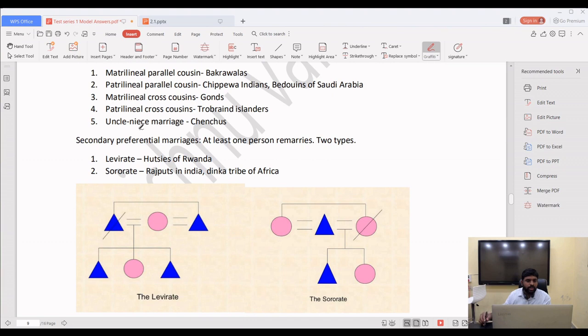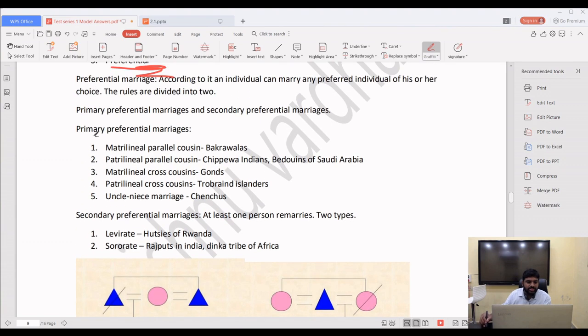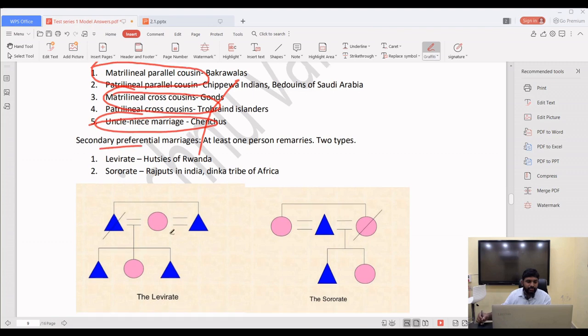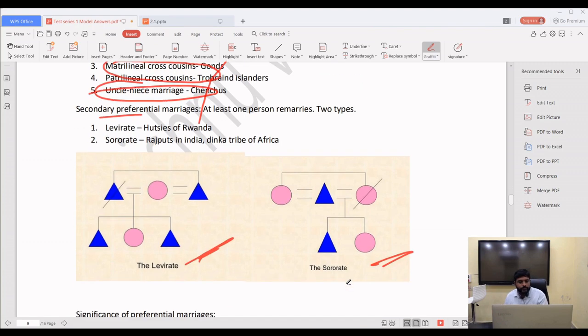Preferential marriages are what? We have matrilineal parallel cousin marriages. These are parallel cousin marriages. These are cross cousin marriages. This is uncle niece marriages. Whereas this is levirate. This is secondary preferential, levirate and sororate. Like these diagrams also you have to draw.